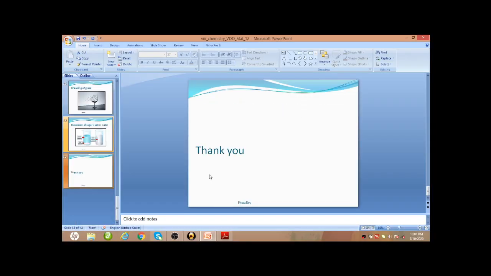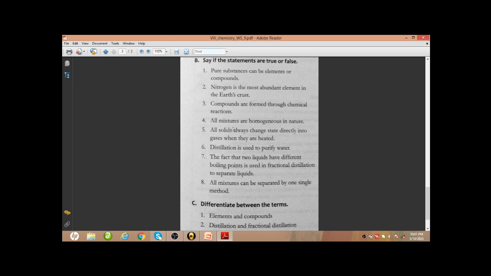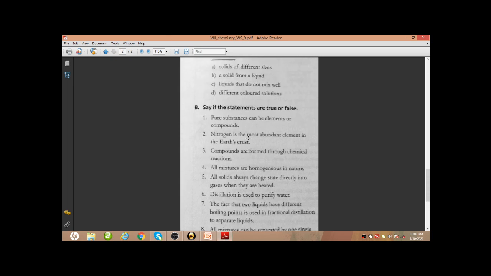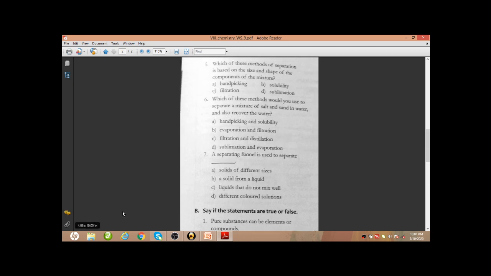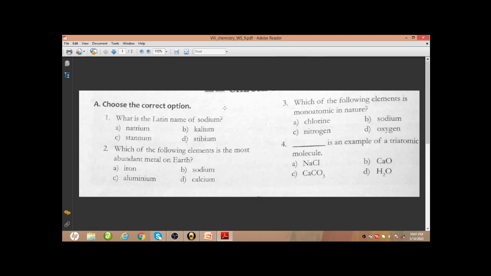So this is all for today. Now we are going to discuss the worksheet which was given in our previous class. So let's do that. There were 2 pages. So this is the first question.